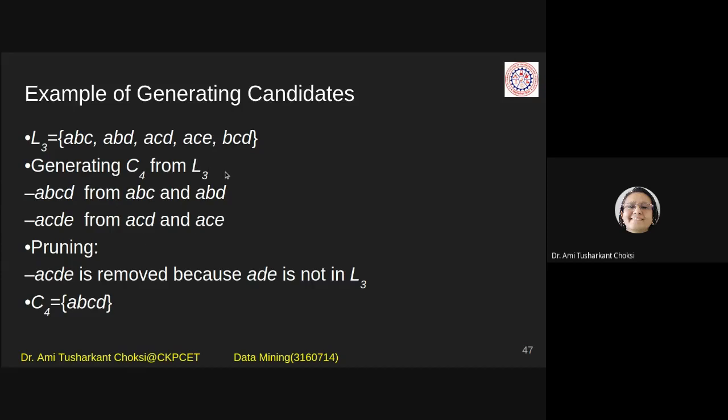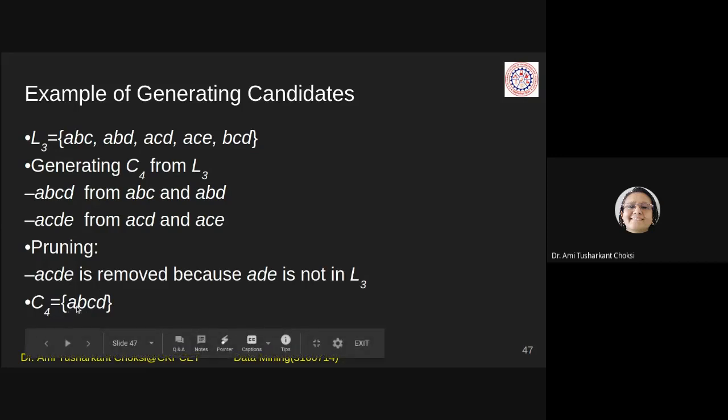Fine. How to do the pruning? We can say A, C, D, E is removed because A, D, E is not in L3. We are checking the Apriori property. We are not putting this ACDE in C4. Why?